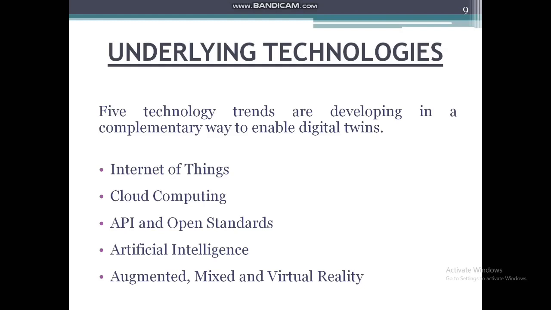Next is artificial intelligence. It leverages historical and real-time data paired with machine learning frameworks to make predictions about future scenarios or events that will occur within the context of the asset. And the last is augmented, mixed and virtual reality. They render the spatial model and visualization of the digital twin, providing the medium for collaboration and interaction with it.